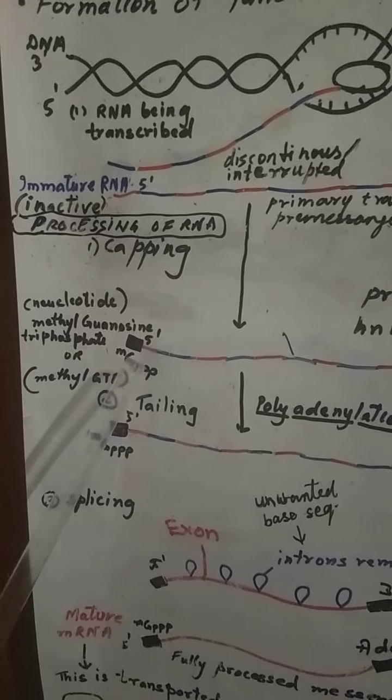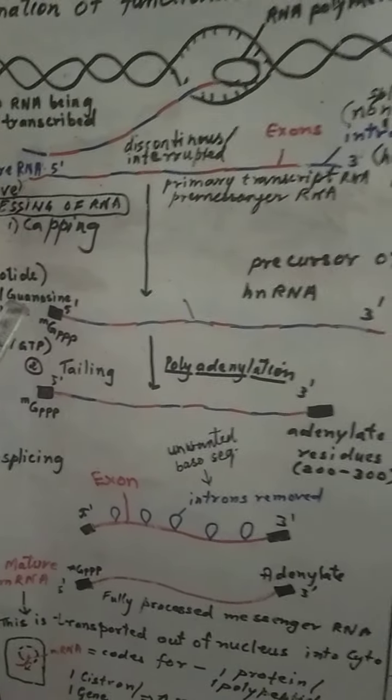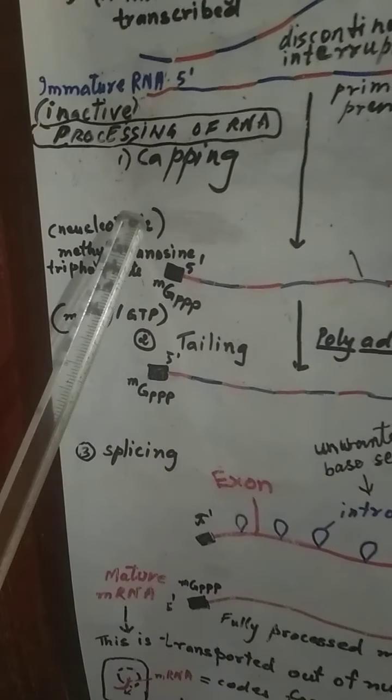The first one is called capping. In capping, what happens? This is the mRNA strand. As you can see, at the 5' end, you can see one nucleotide called methyl guanosine triphosphate. In short, you can write MGPPP. This is added over here, and this is called capping.